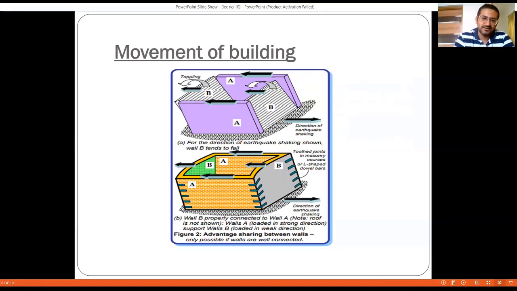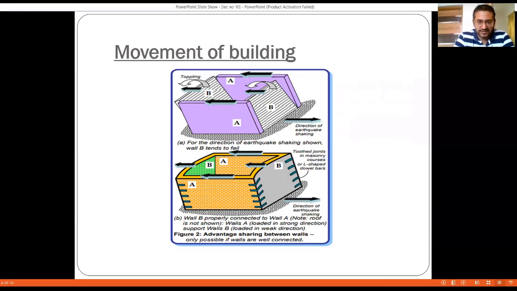Now, how do we avoid this type of failure? The simple answer is that we need to ensure that the roof, walls, and the foundation, all these three elements act together like a box structure, right? How can this box effect be developed? That is, the connection between the shorter walls and longer walls should be such that they remain intact when horizontal forces are applied on this type of structure. So as you can see in figure number B, the shorter wall, that is wall B, and the long wall, that is wall A, are both interconnected with each other at corners, that is at right angles, right?